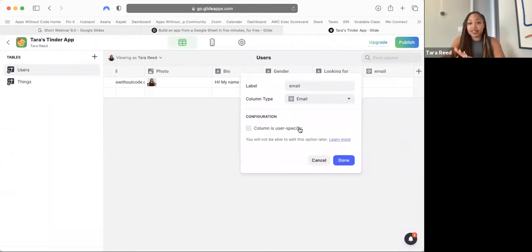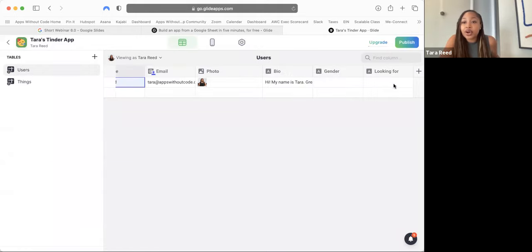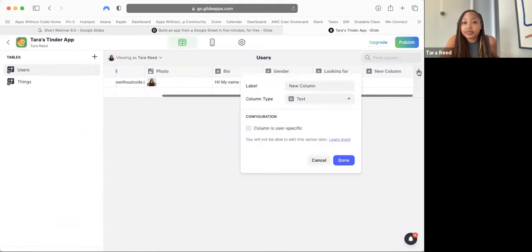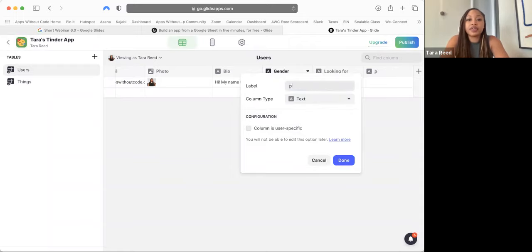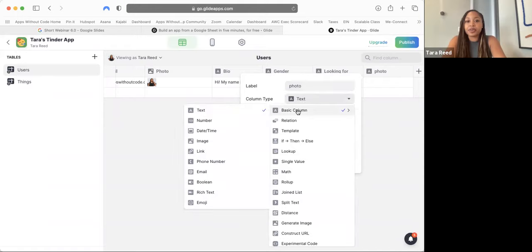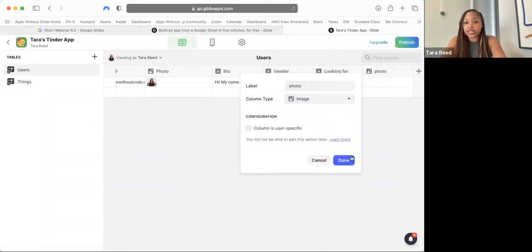Now I'm not going to click done because I already have email, but if you don't, then add it. And then I'm going to click cancel. If you don't have photo, you're going to click the plus sign and you're going to put photo. And for the column type, you're going to go into basic column and image, right? And then click done. So you would click done if you didn't have this. If you do, then you don't need to do this.